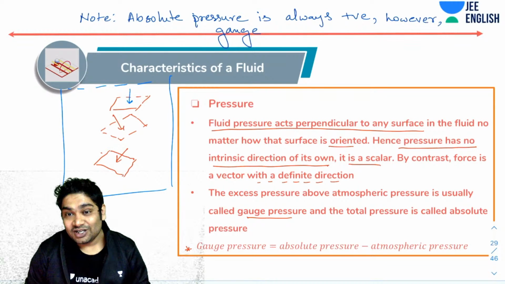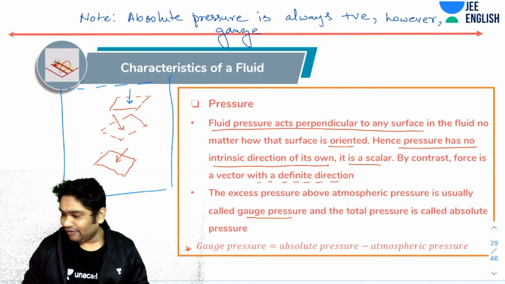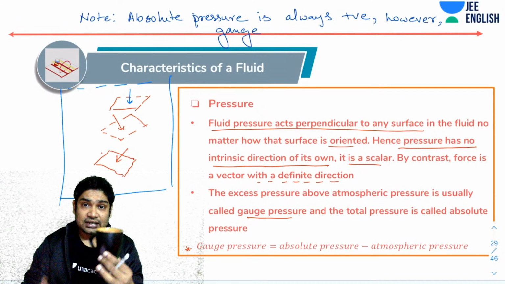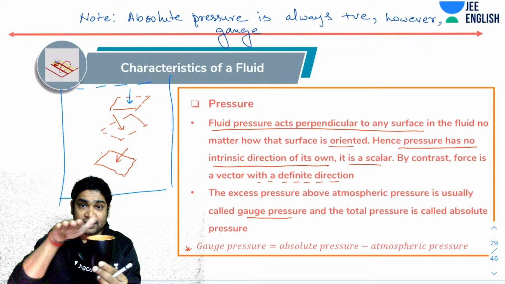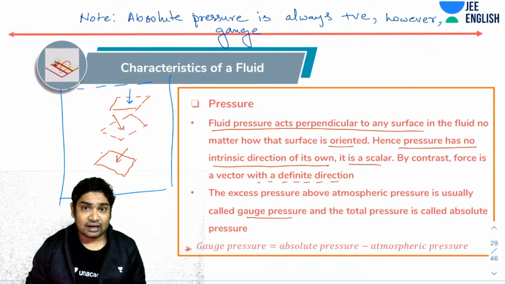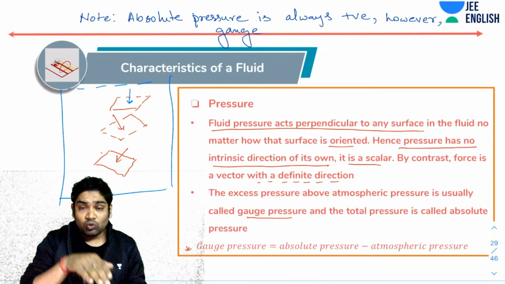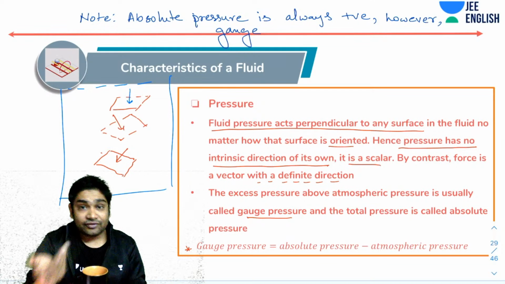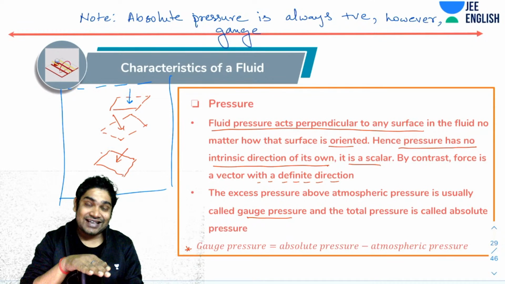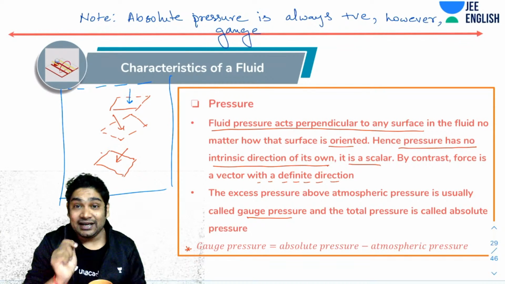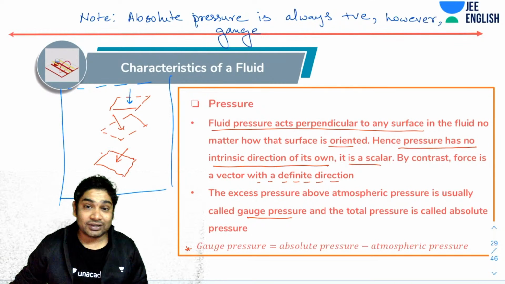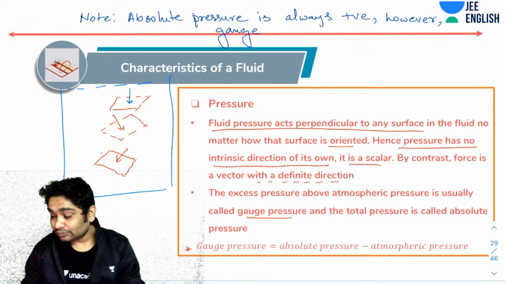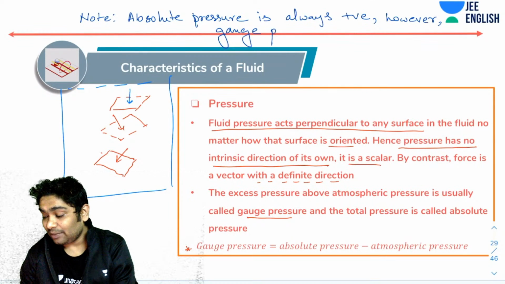Absolutely, why not? Let's say I have this container open, so it currently has atmospheric pressure inside it. Now, if I close the lid and suck half the air out, what would be the pressure inside this? The pressure inside would be half the atmospheric pressure. So what is the gauge pressure of the gas inside? The gauge pressure of the gas inside would be minus half the atmospheric pressure. Okay, I hope you followed that. So, gauge pressure can be negative.